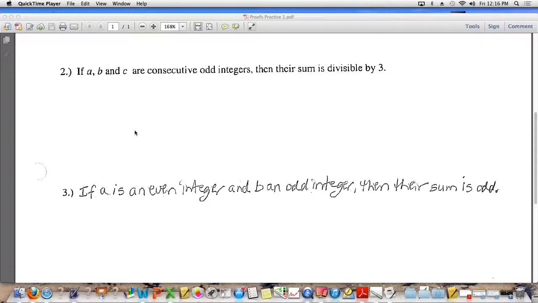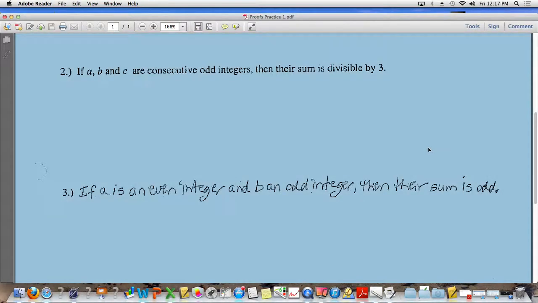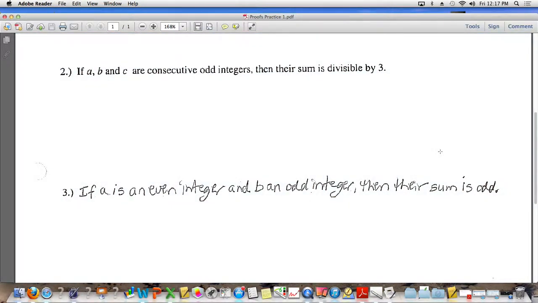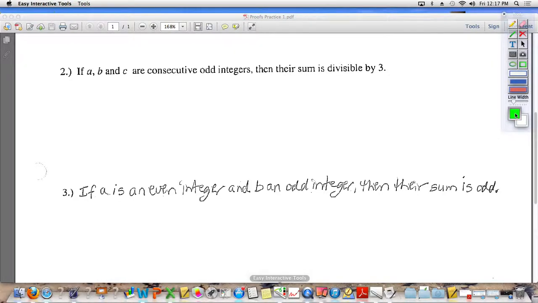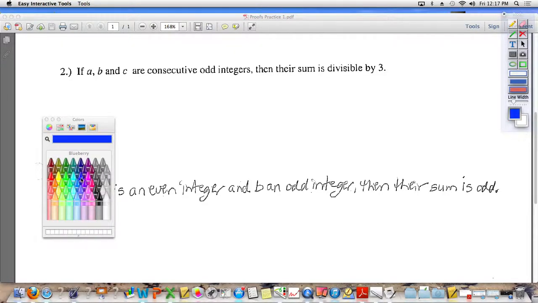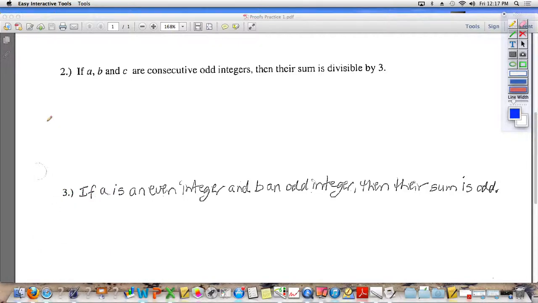If A, B, and C are consecutive odd integers, then their sum is divisible by 3. Before we even begin to attempt this proof, I just want to say this. Give me a number that's divisible by 3. 9. 9 is divisible by 3, so 9 can be written as 3 times 3.